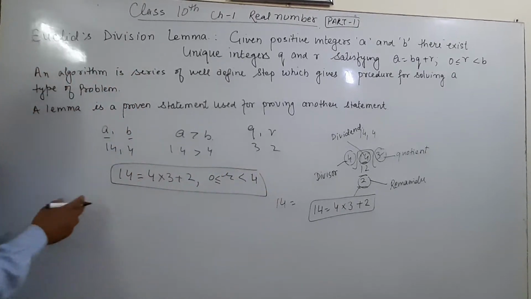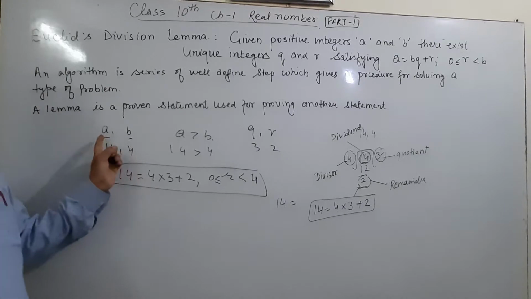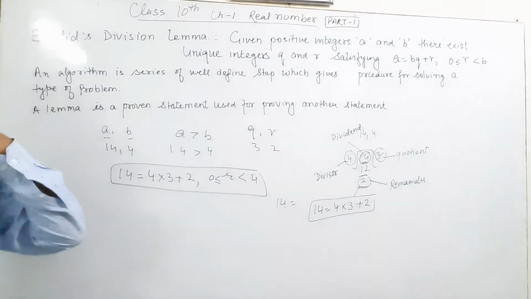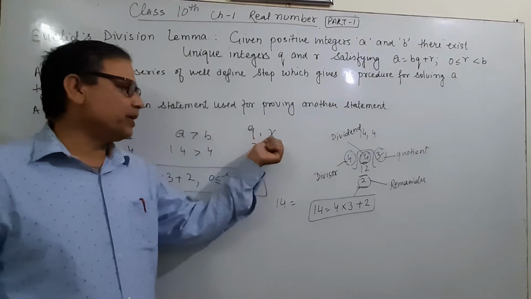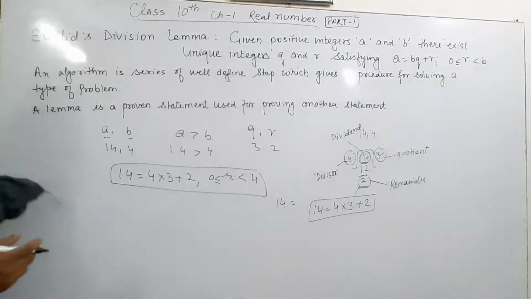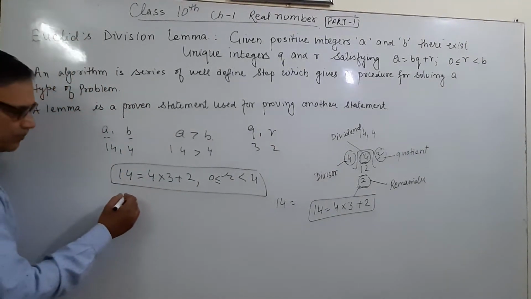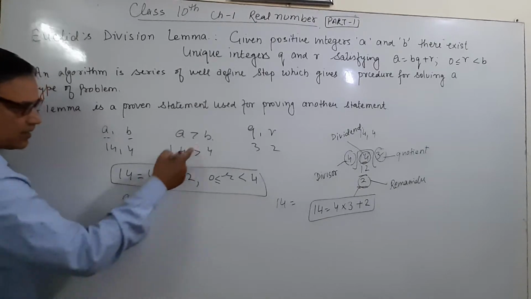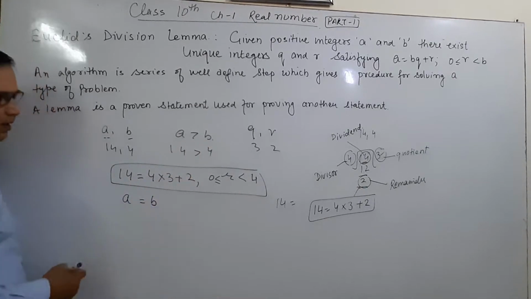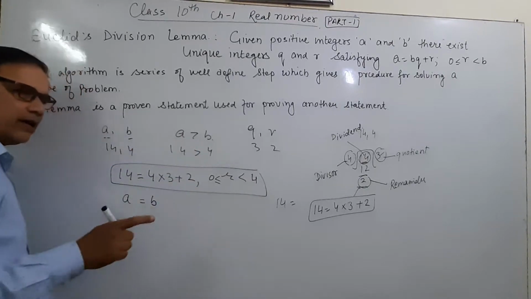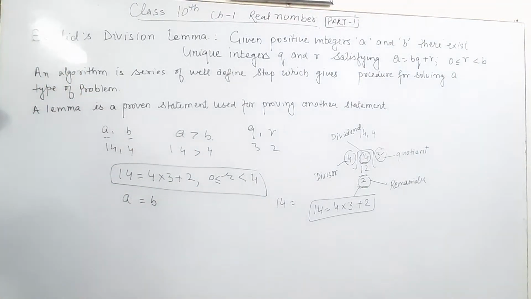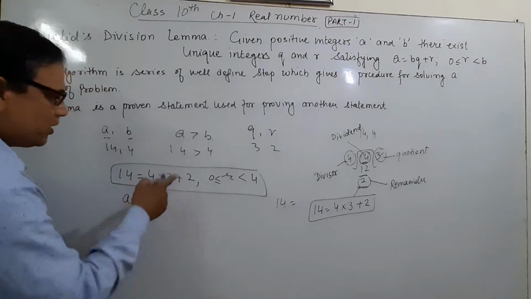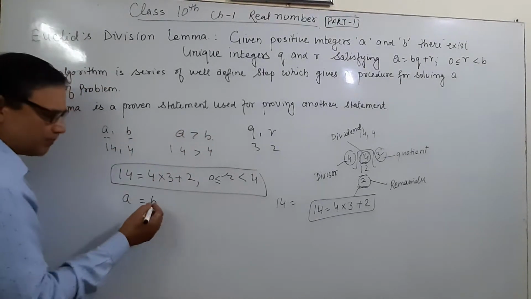And if in place of 14 and 4, I take a and b, and the other two numbers we obtain are q and r, then what is the condition applied? 14 is a, which is greater than b, where b is the divisor. It means of the first two numbers we take, one is greater than the other. The greater will be the dividend and the smaller will be the divisor, and the other two will be the quotient and the remainder.